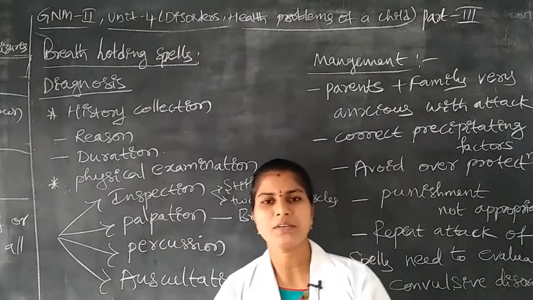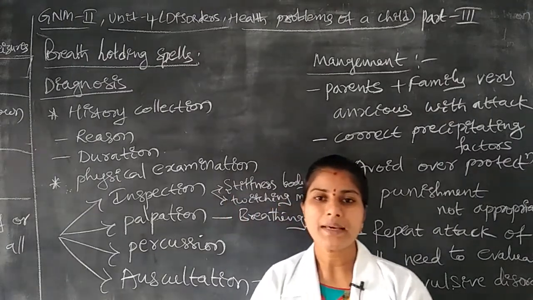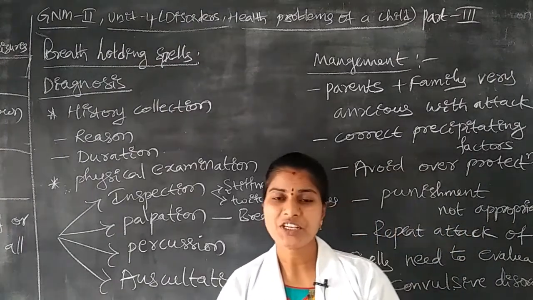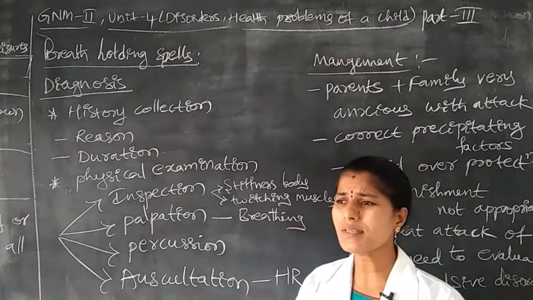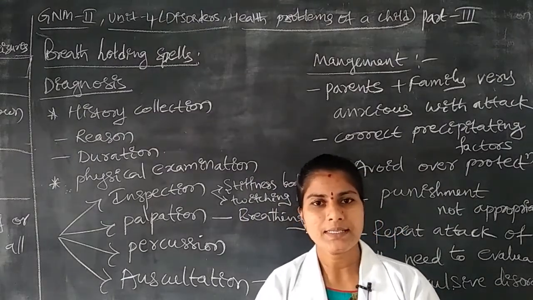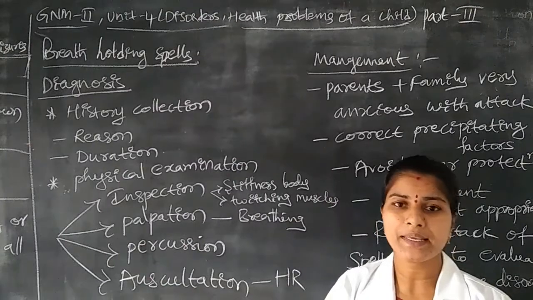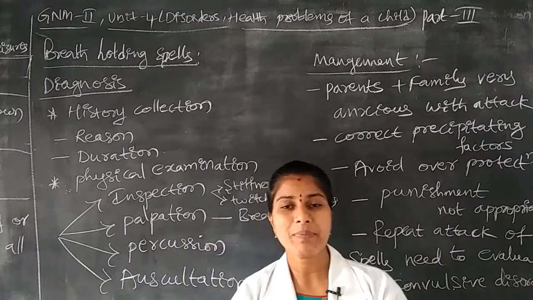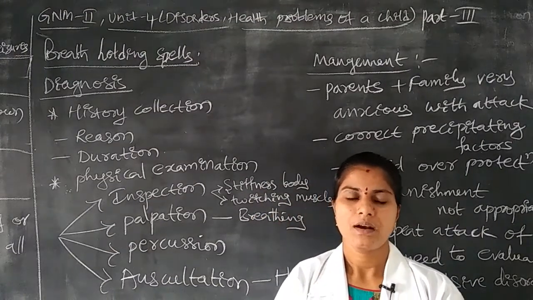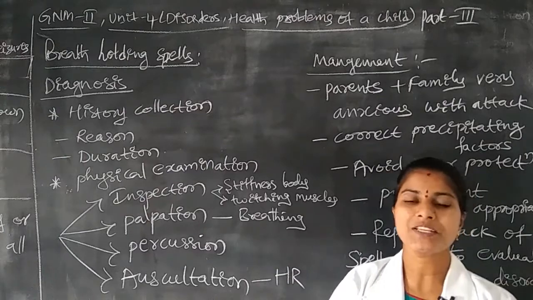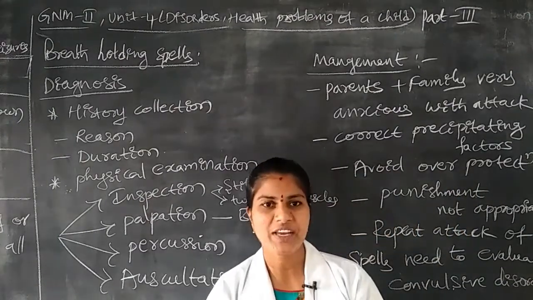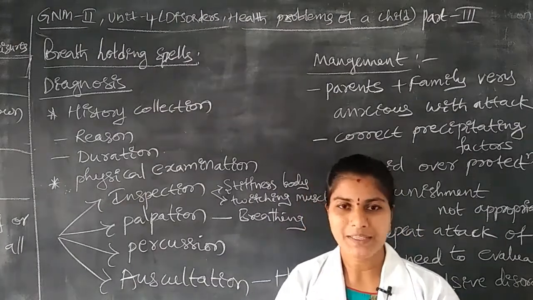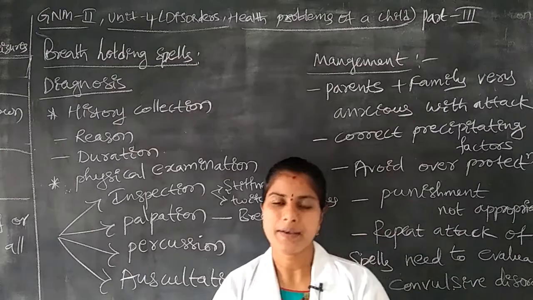In objective data, the mother, parents or family members give information regarding the child. For example, my child is having difficulty in breathing, or the breathing stops for up to 1 minute, or the skin color has changed, red, blue or purple. Like that, the mother will complain to the nurse.